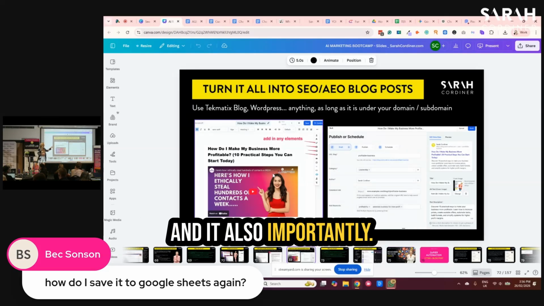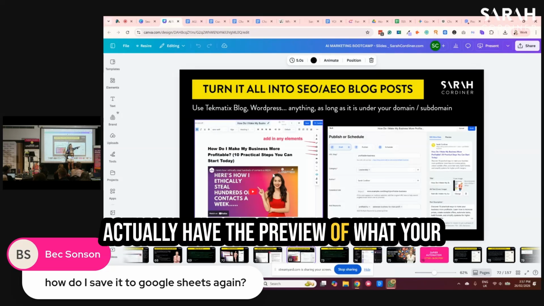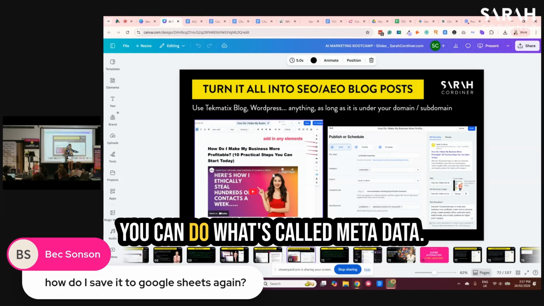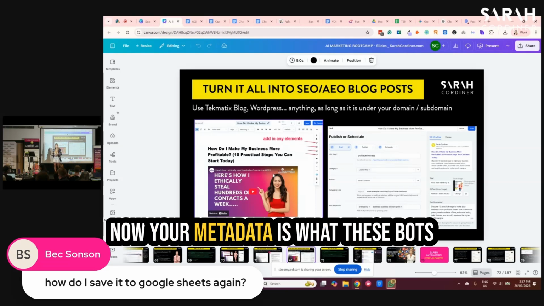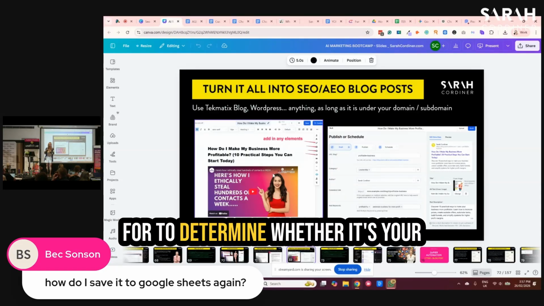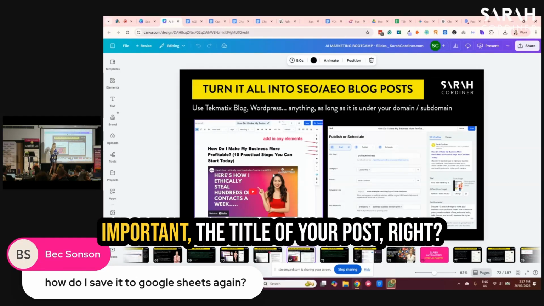Importantly, when you go to publish it, over here, you actually have the preview of what your post will look like on Google, because you can do what's called metadata. Now, your metadata is what these bots are crawling for, what AI is crawling for, to determine whether it's your blog post that people get sent to. And there are a couple of really important things.